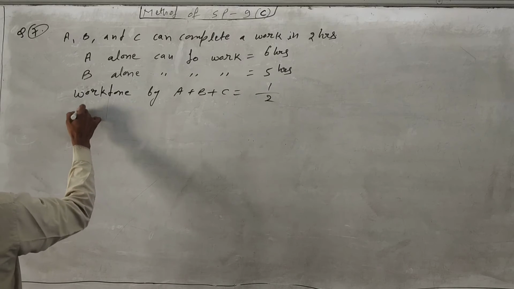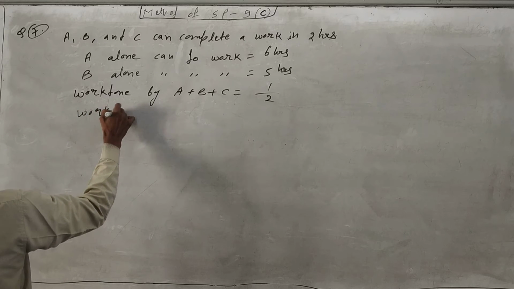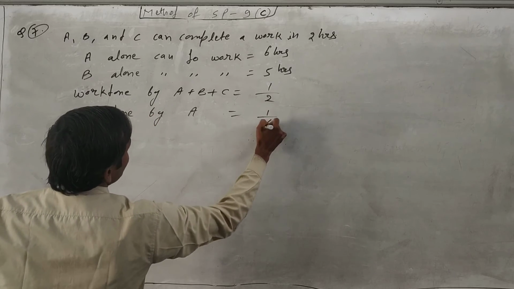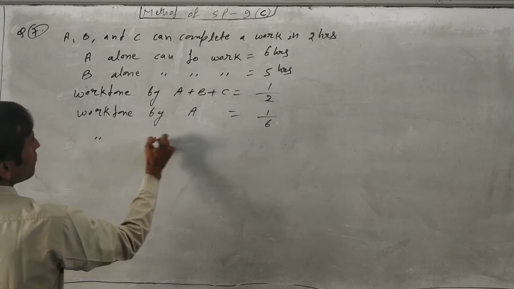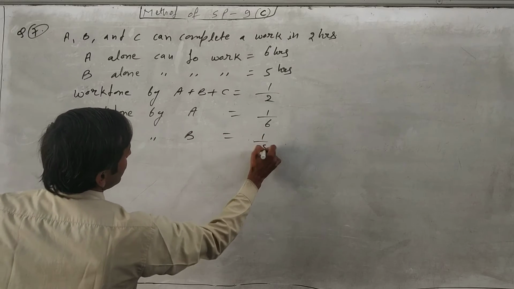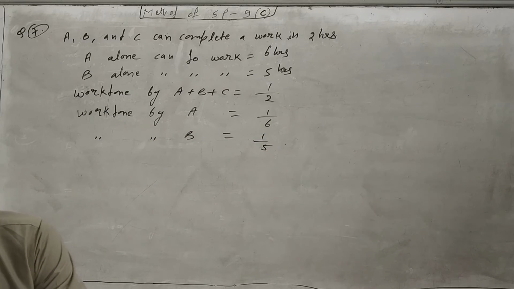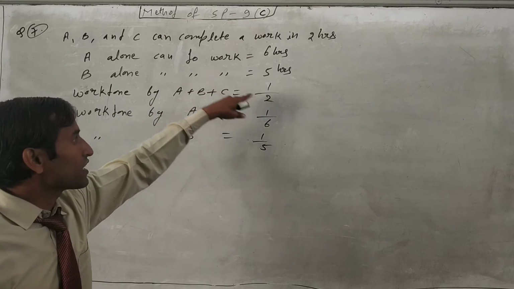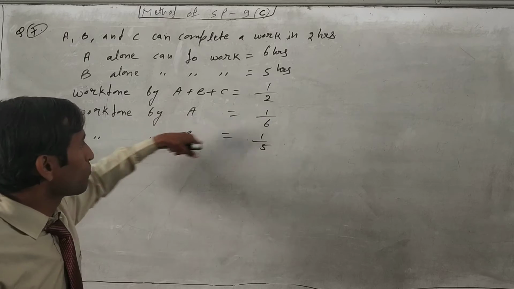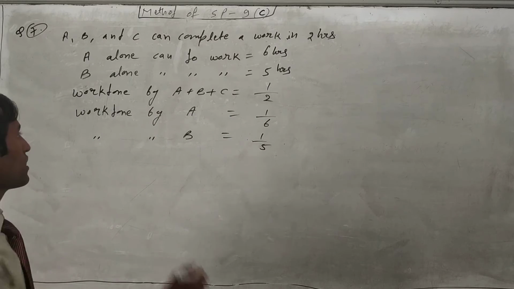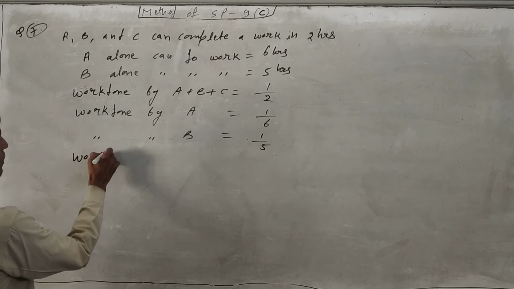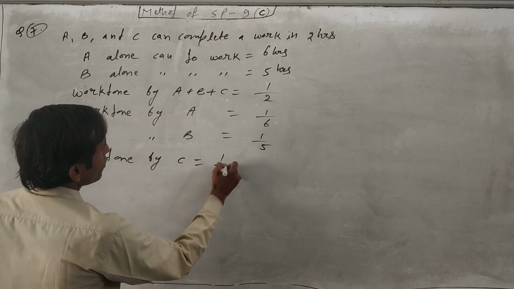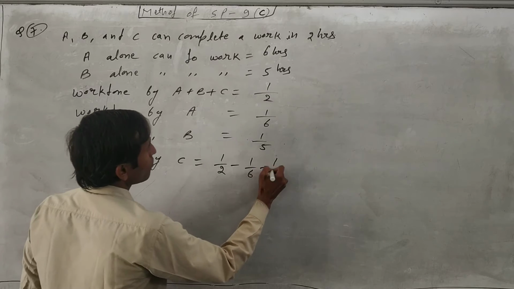Now work done by A is equal to 1 upon 6 and work done by B is equal to 1 upon 5. Now first we will subtract these. The work done by all 3 together is given as 1 upon 2. We will subtract these two work done, then it will give the work done by C. So work done by C is equal to 1 upon 2 minus 1 upon 6 minus 1 upon 5.